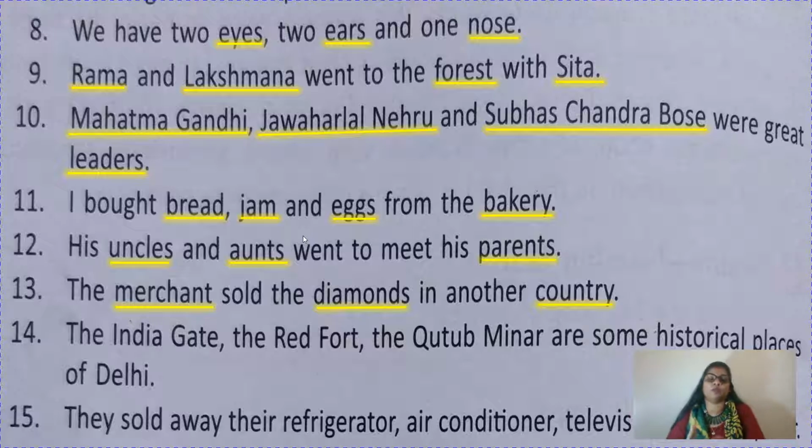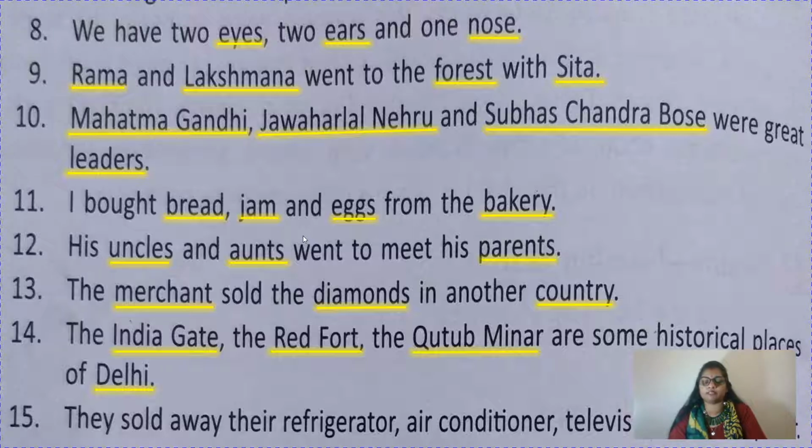So children, when you are doing this exercise, like I am saying, you also say all these things. Then the concept will be clear. First you read the sentence like this. The India Gate, the Red Fort, the Qutub Minar are some historical places of Delhi. Then what will you do? Whatever naming words are there, you say and you tell which naming word it is: person, place, animal or thing. Like you can say India Gate, Red Fort, Qutub Minar and Delhi. They are names of places.